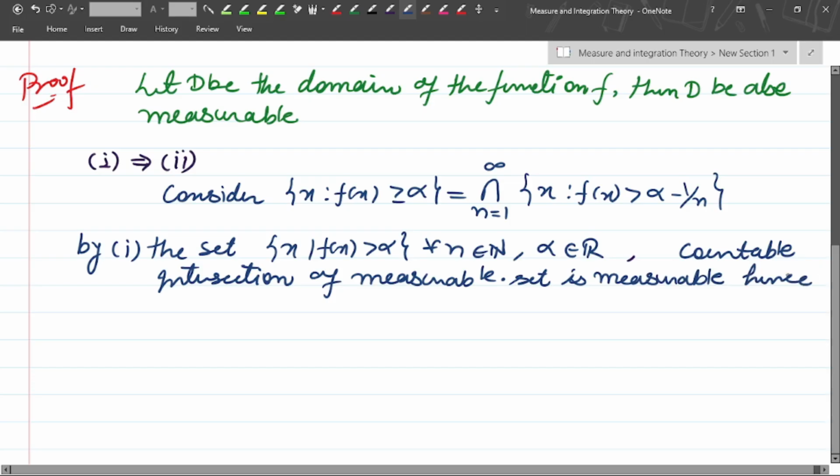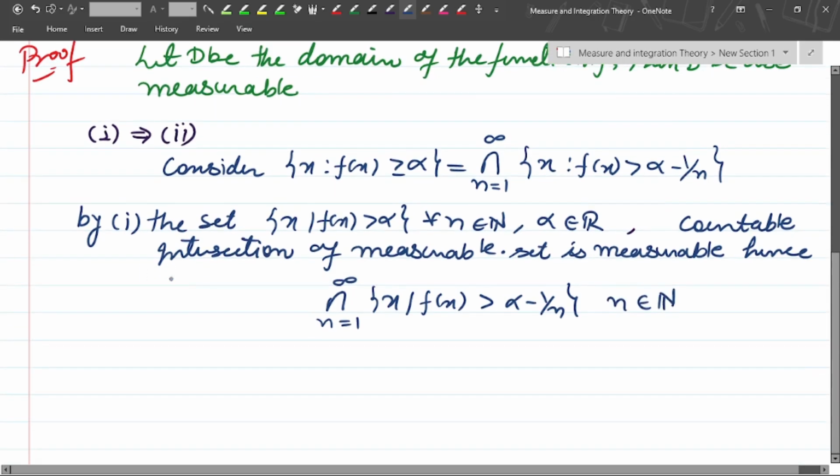Hence the intersection n equals 1 to infinity of the set of x such that f of x is greater than alpha minus 1 by n, for every n belonging to N, is measurable.